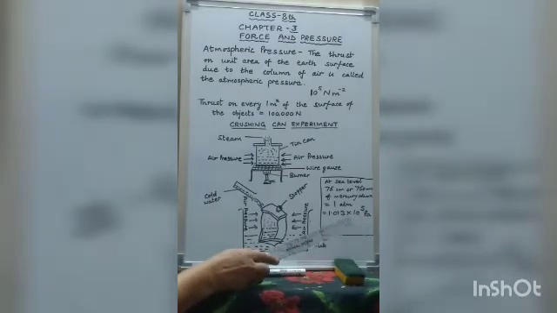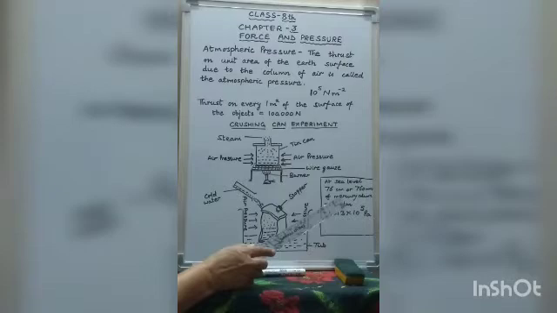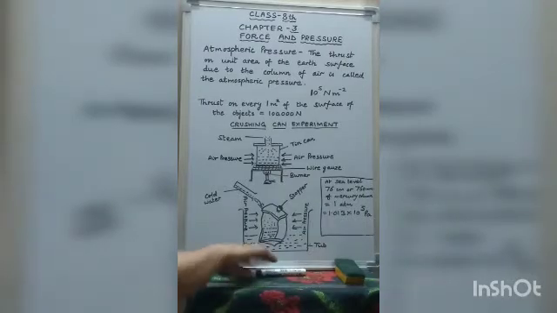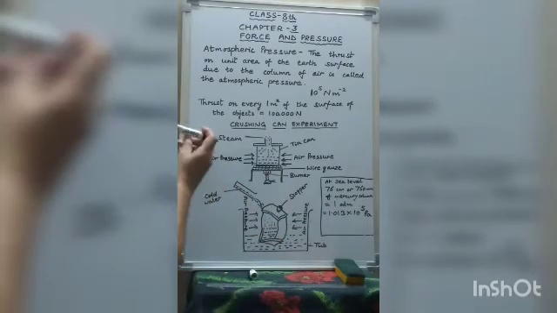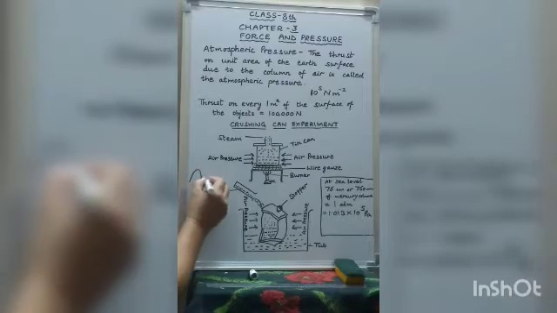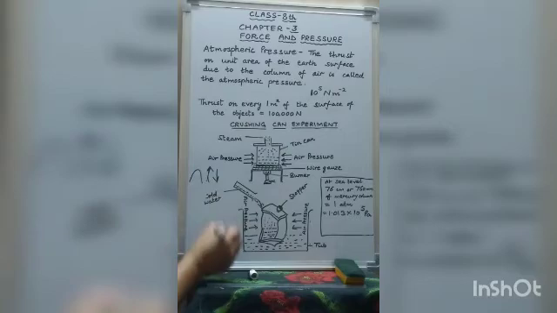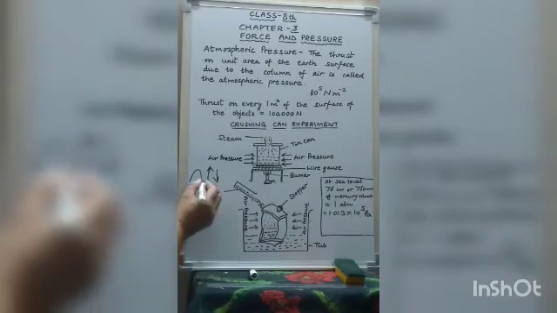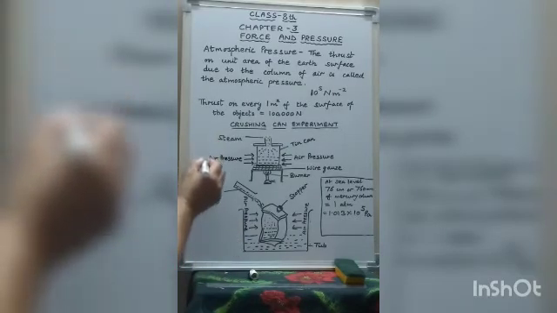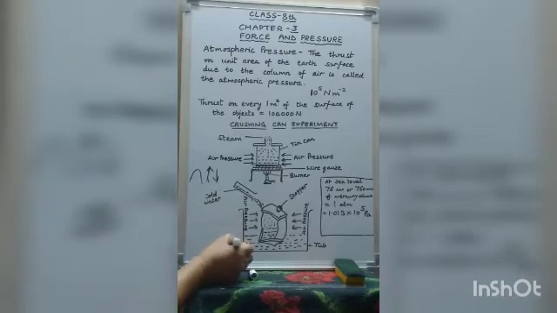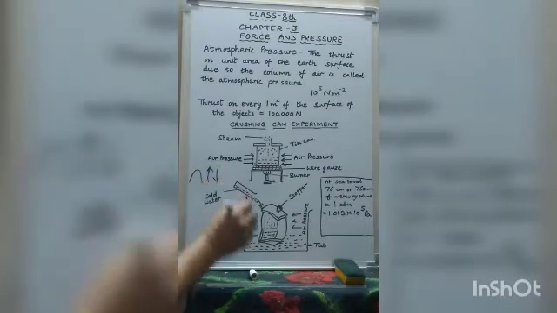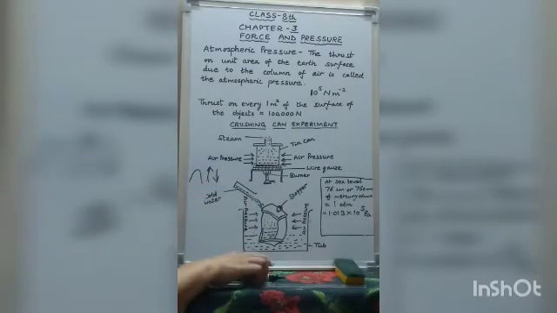Now one more thing children, as we go to higher altitude, as the height increases, that means with increasing altitude the atmospheric pressure decreases. As we go higher and higher above the surface, the air pressure decreases. Like if we go on the mountains, the atmospheric pressure will decrease. It will have less value on the mountains.